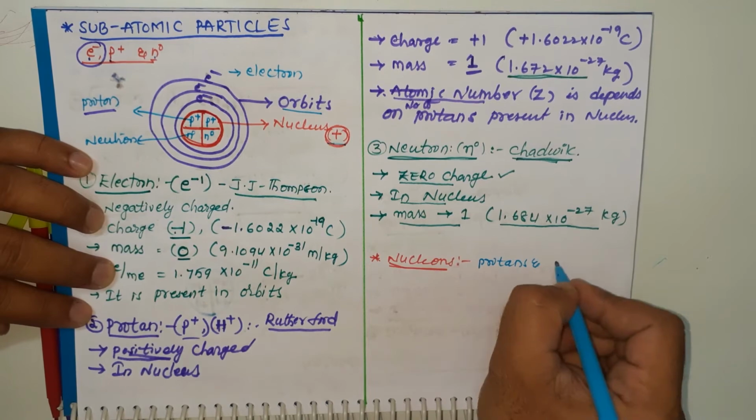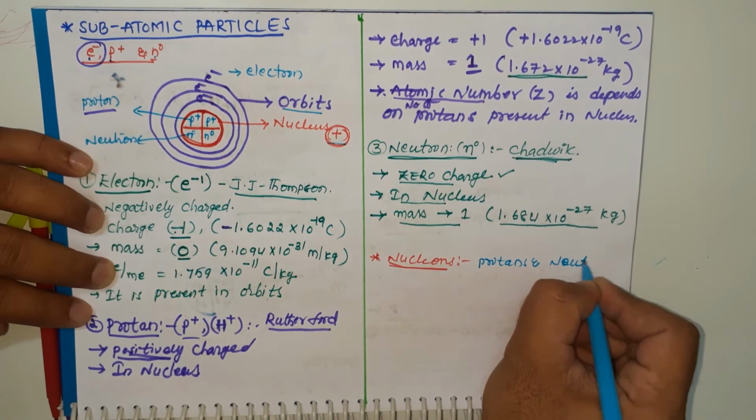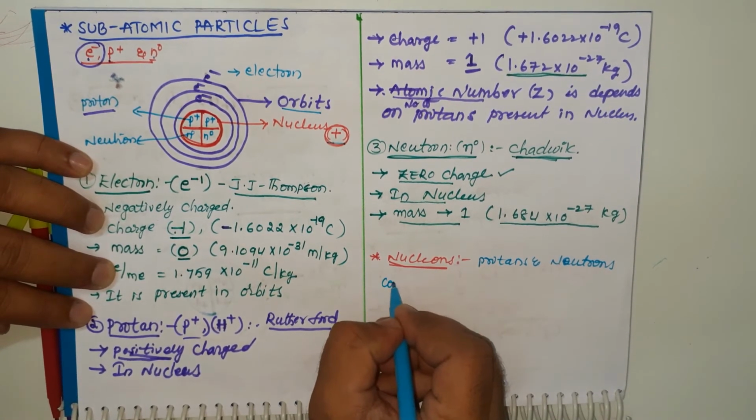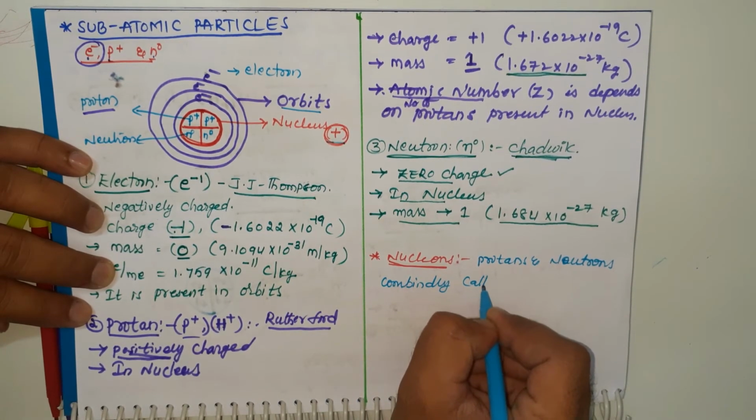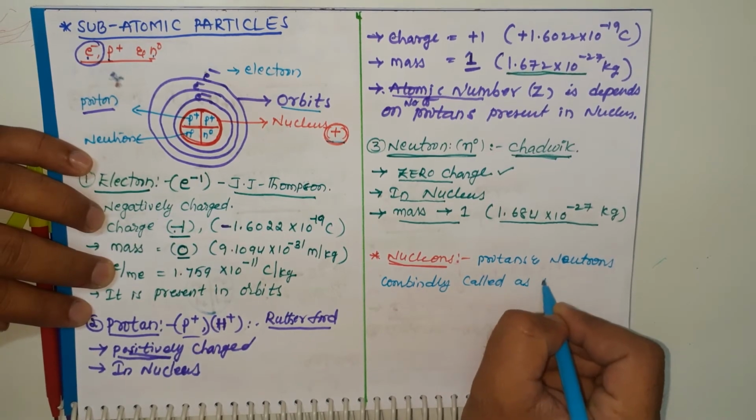Protons and neutrons combinedly are called nucleons.